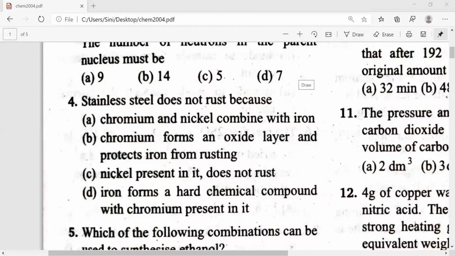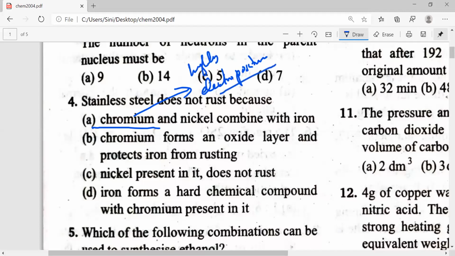So guys, first thing, chromium is very electropositive in nature, highly electropositive in nature. Obviously, it is a more electropositive metal than iron. So what happens? The chromium forms an oxide layer, and thus it protects steel from corrosion.